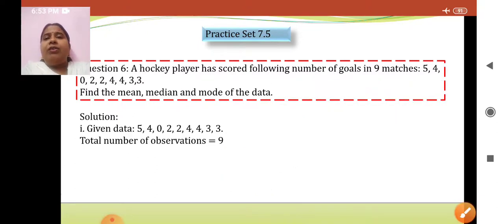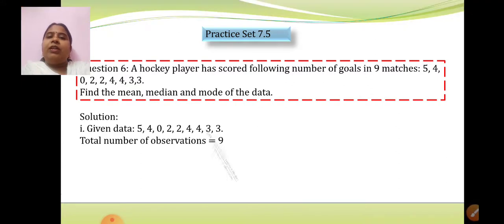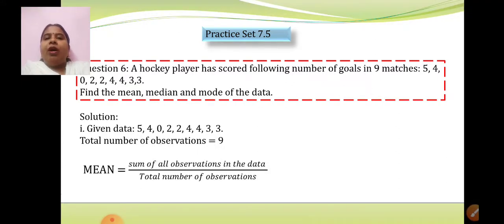We have already revised the definition and the formula. Now we are doing a sum based on all the three central tendencies, so let's see the steps. After writing the given data and the number of observations, you need to write the formula. Very important: learn how to present the answer in the exam. The formula is the sum of all observations in the data upon the total number of observations.